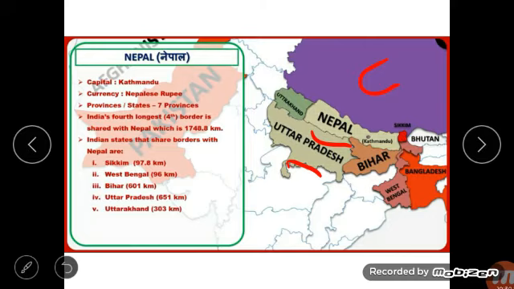Nepal is located near our country, between India and China. Nepal is a popular destination for mountaineers. Mount Everest, the highest peak in the world, lies on the border between China and Nepal. Kathmandu, Pokhara and Biratnagar are the big cities of Nepal.